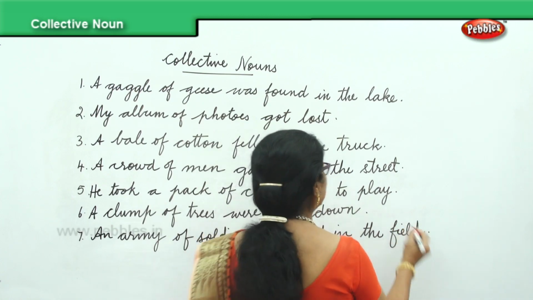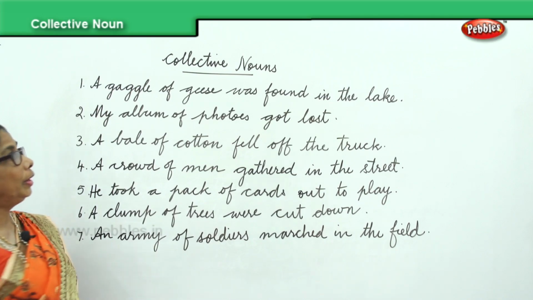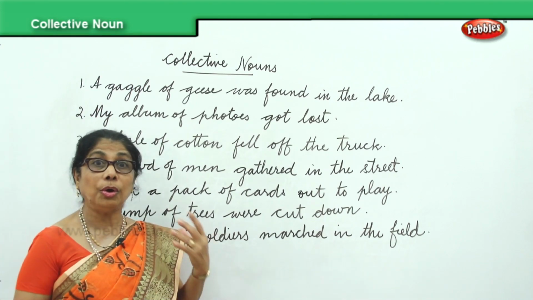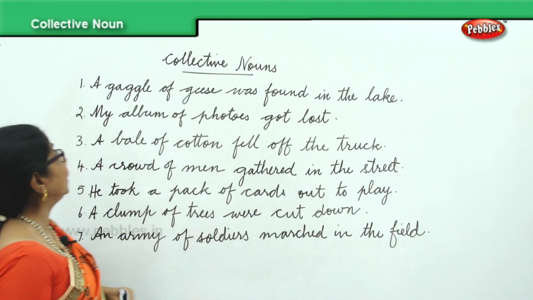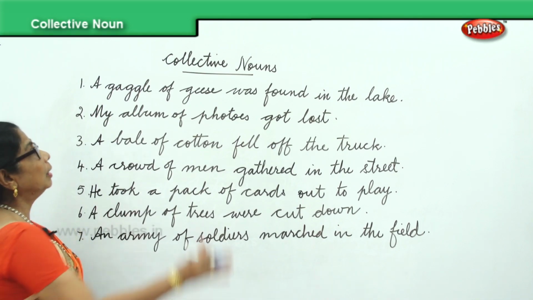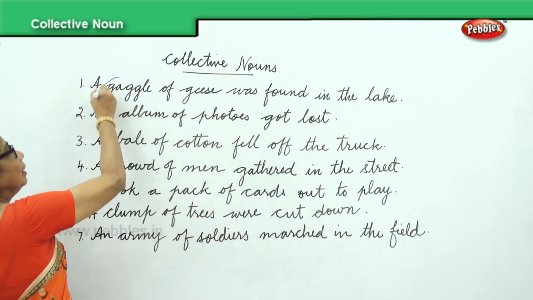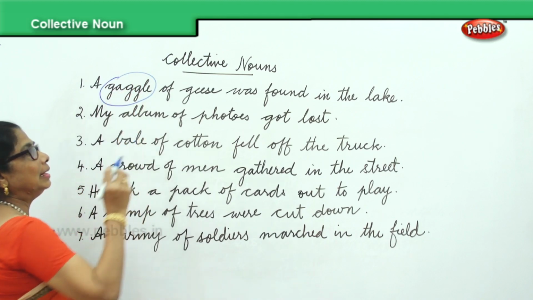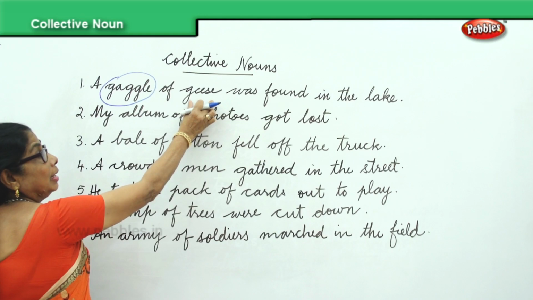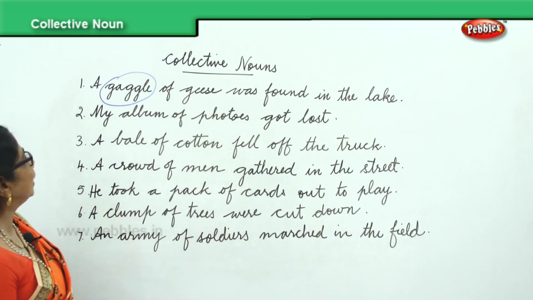Now, I have 7 sentences for you, and what we are going to do is circle out the collective noun, the group name of things. Okay. A gaggle of geese was found in the lake. Group name for geese, gaggle. So you have here the word gaggle of geese. That's a group name. That's a collective name given for a number of geese together. Okay. So one collective noun we identified.